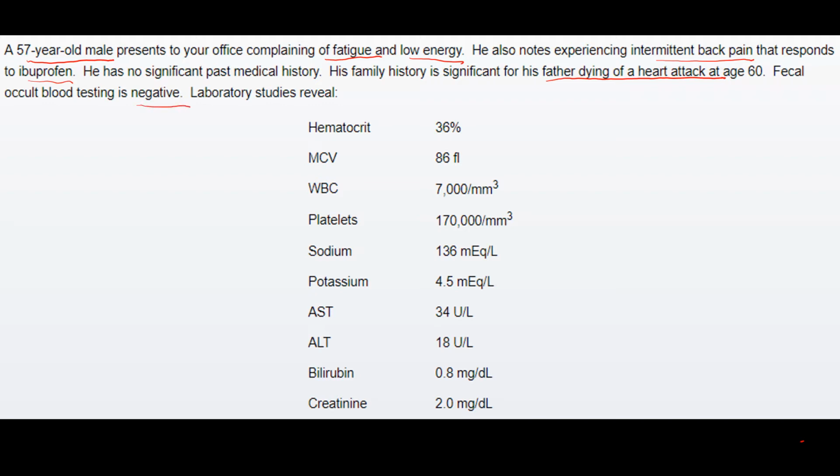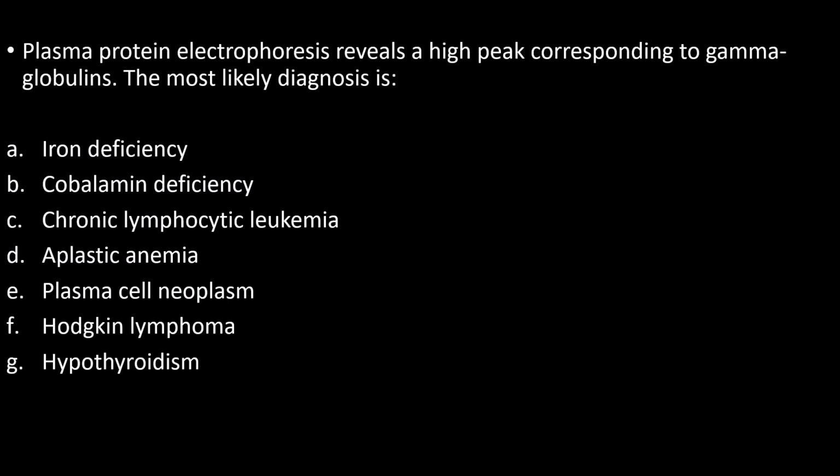The laboratory test revealed that the hematocrit is low. MCV is normal, WBC is normal, platelets normal, sodium potassium normal, liver function tests, that is AST, ALT, bilirubin, normal, but the creatinine is increased. Further, on electrophoresis we see that there is a high peak in gamma globulins, that is antibodies.